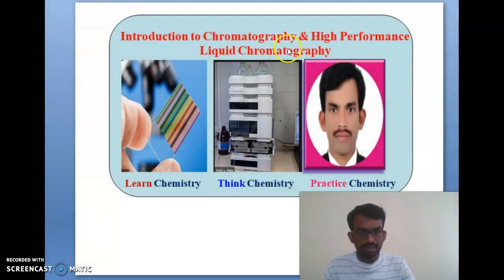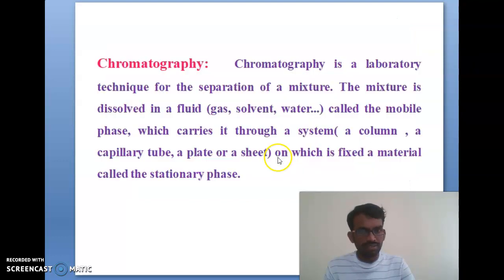You can see the first one, introduction to chromatography and high performance liquid chromatography. Learn chemistry, think chemistry and practice chemistry.